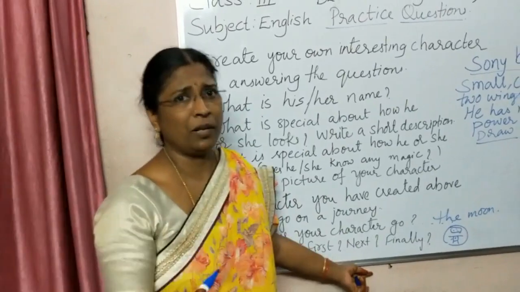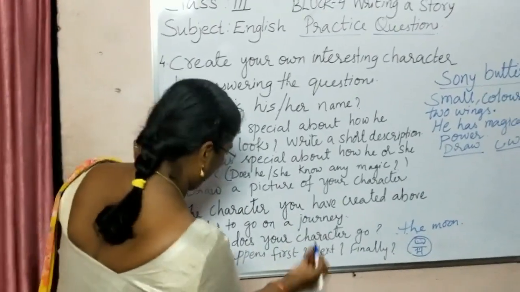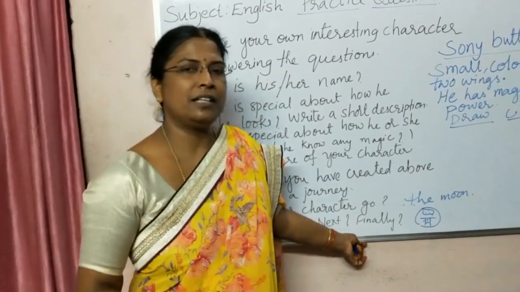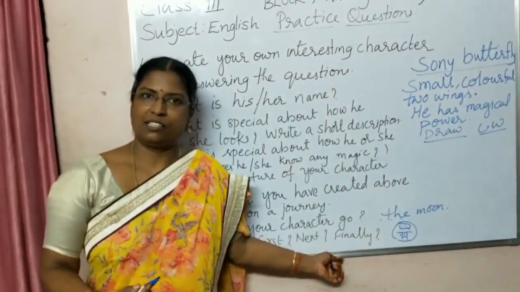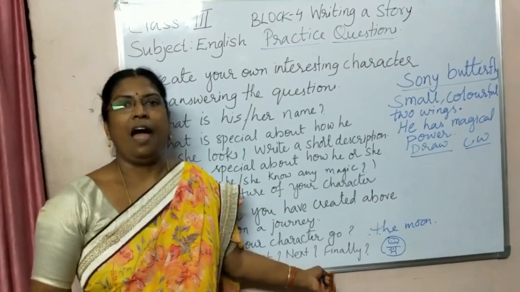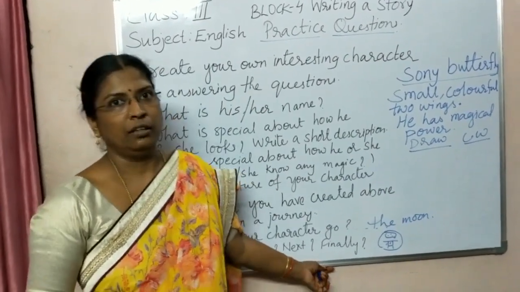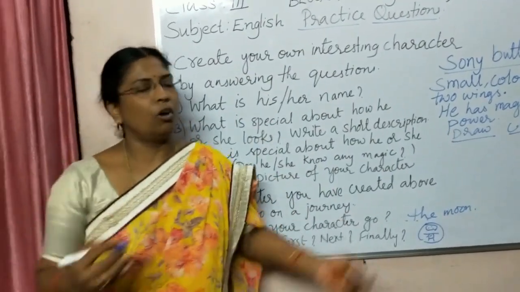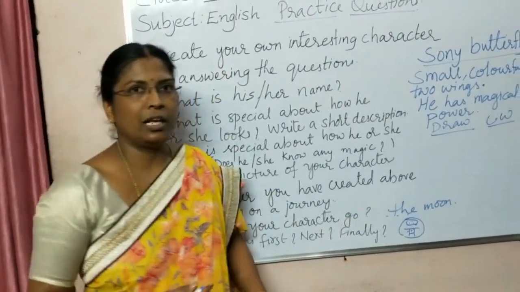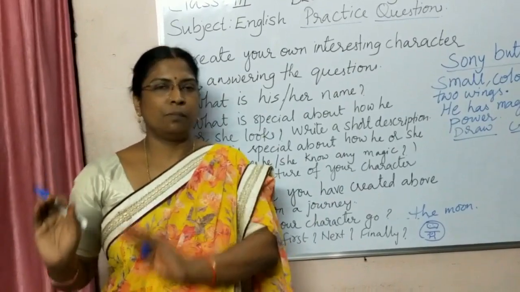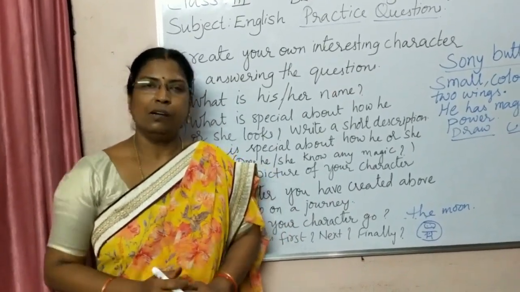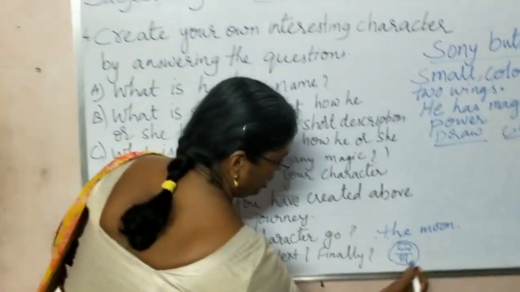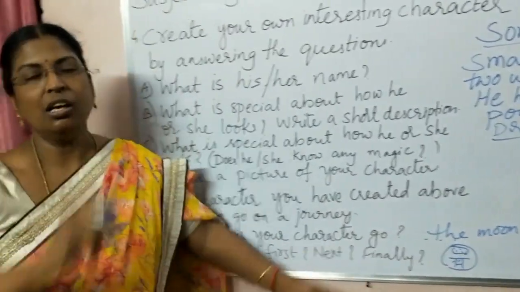You can take any other place also, children. Then what happens first? First it asks its parents' permission. When parents give permission, immediately it packs all its dresses, and then it packs even the food along with it, and with its magical power it calls a pod. When the pod comes, it sits in that with its packed dresses as well as the food, and it starts on its journey.